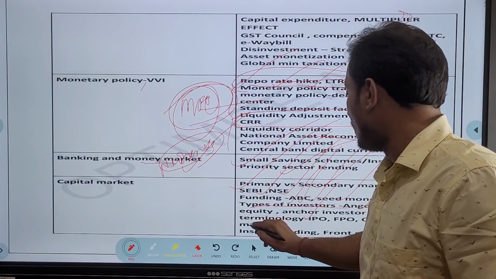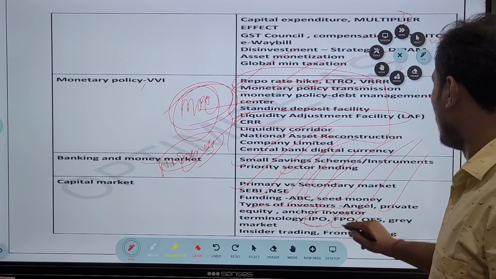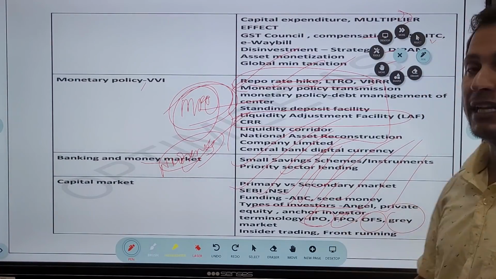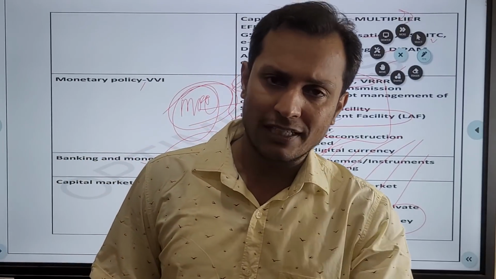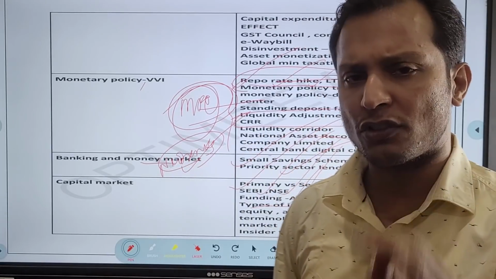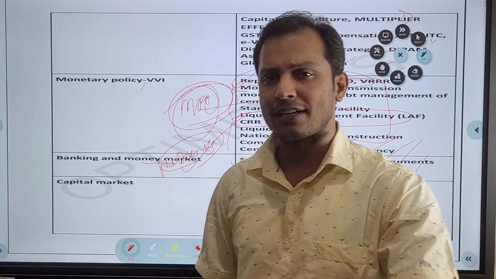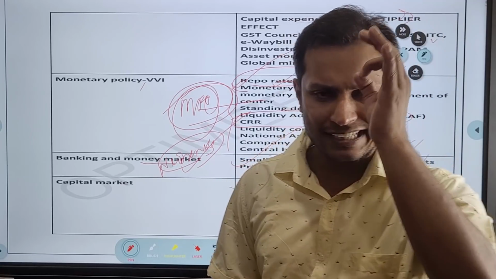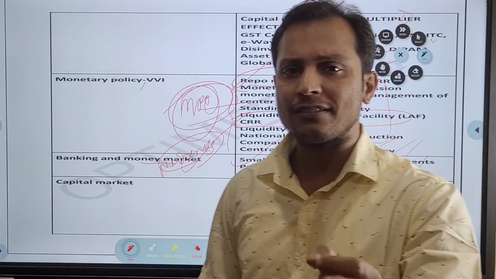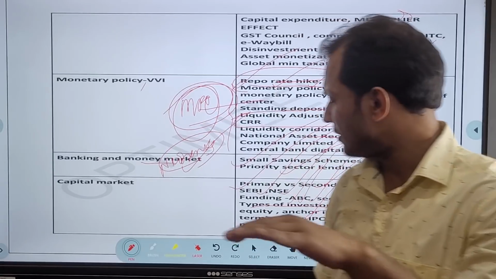Okay, then guys, what are the different terminologies related to IPO, FPO, OFS, grey market? Very important, because this year a lot of IPOs have come. In the last 1 year, a lot of IPOs have come, and there was a lot of controversy regarding the pricing of the IPO in the grey market. Okay, a lot of developments have taken place. You need to be very crystal clear in your mind what is the meaning of these terms. IPO, FPO, OFS, all these terms you need to be very clear.